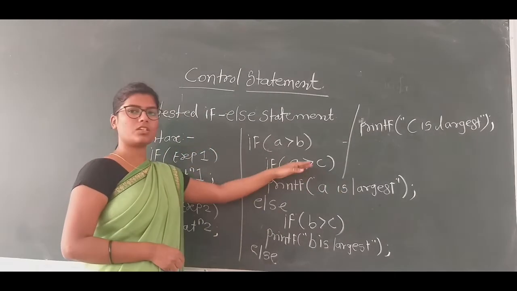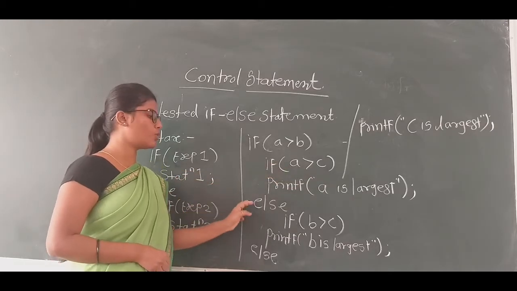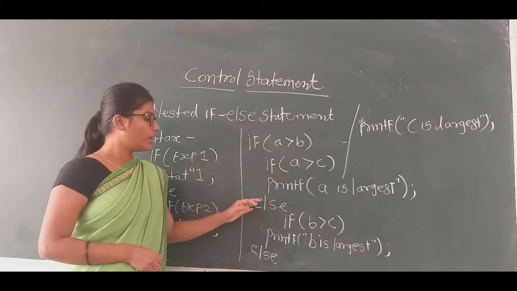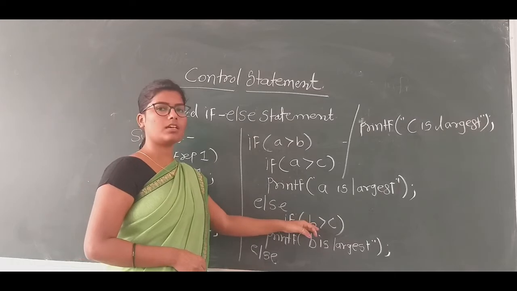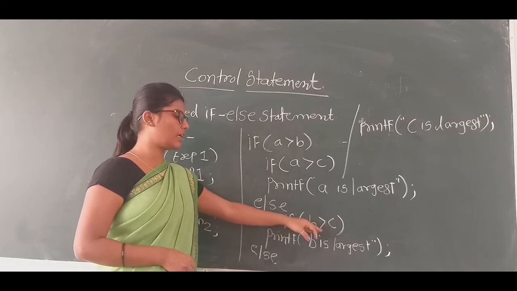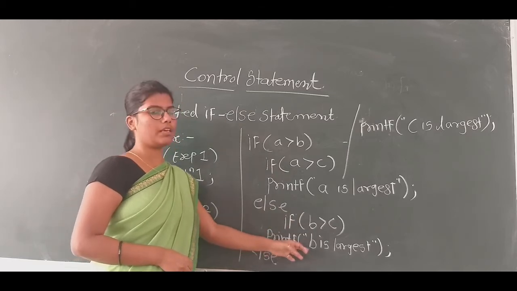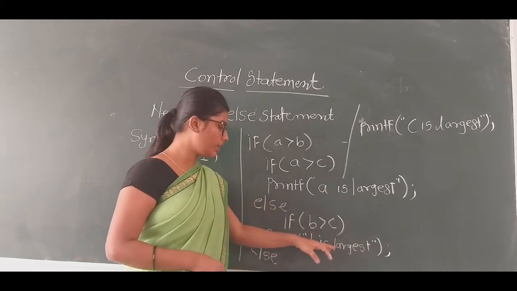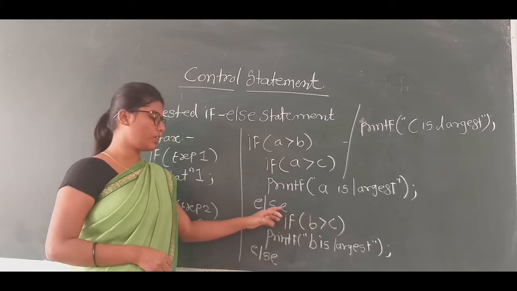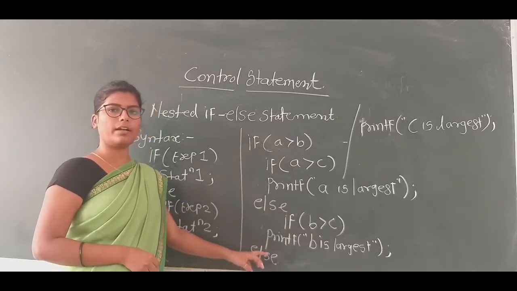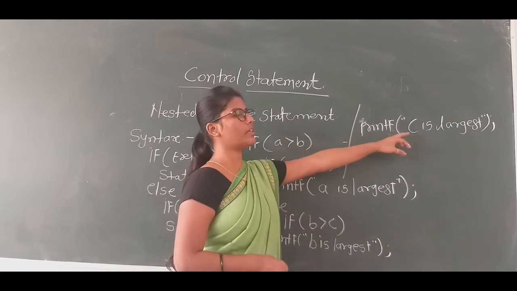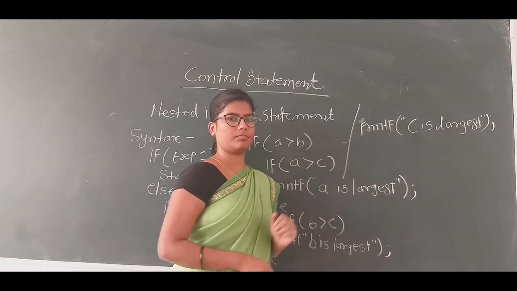If the expression is false, then control goes to the else part. Here it again checks another condition, whether b is greater than c. If it is true, then it prints b is largest. If the expression is false, it goes to the else part and it prints c is largest.